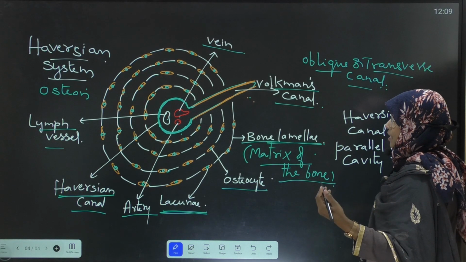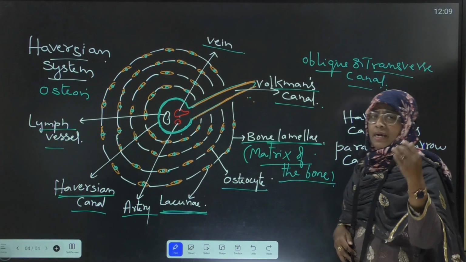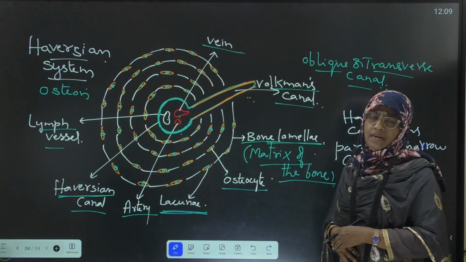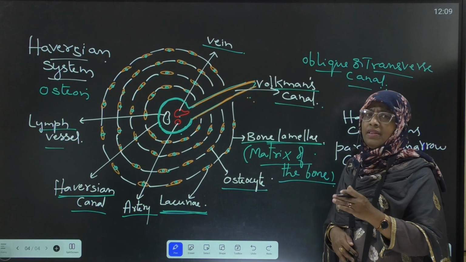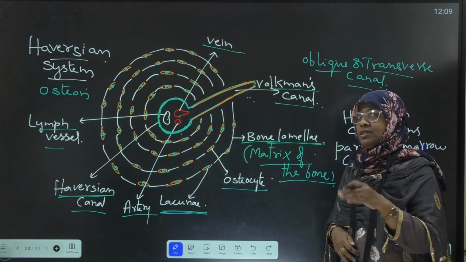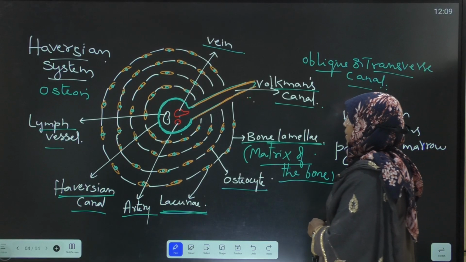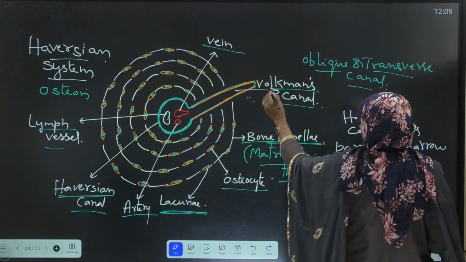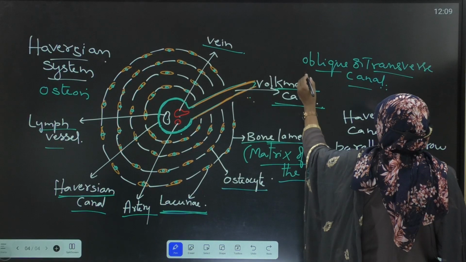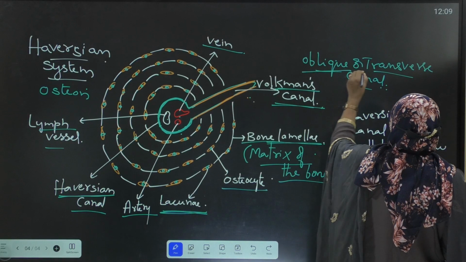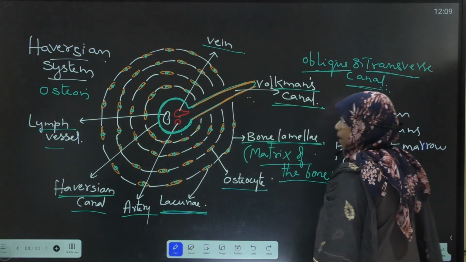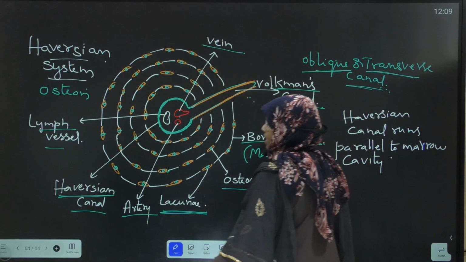These Haversian canals communicate with each other and also with the periosteum, and are connected to the marrow cavity by Volkmann's canals. Volkmann's canals are the oblique or transverse canals.